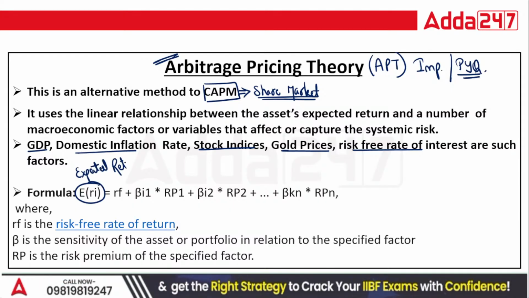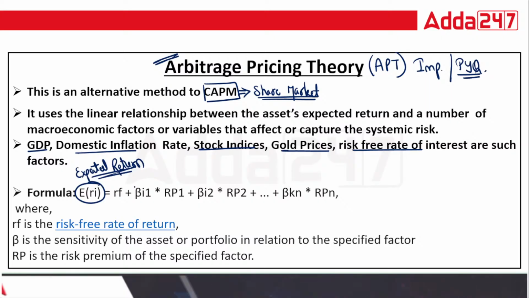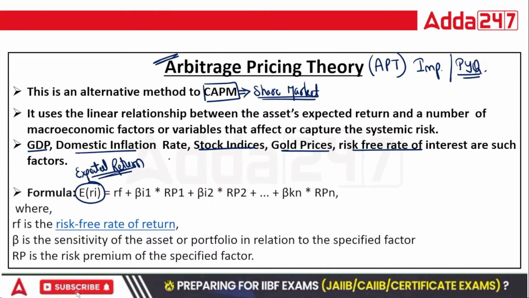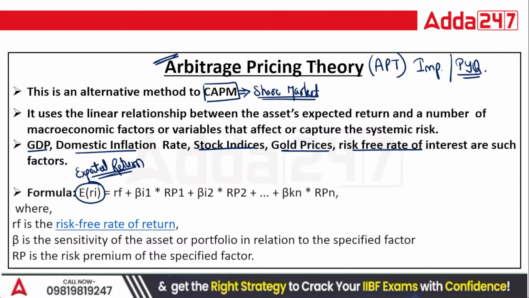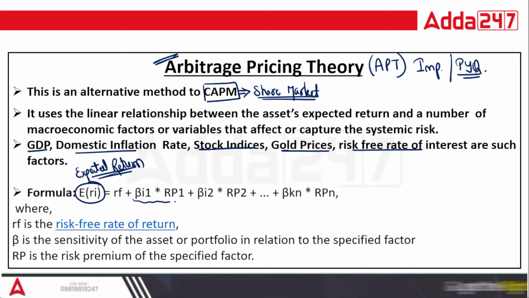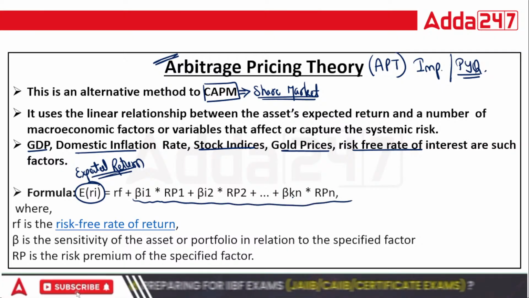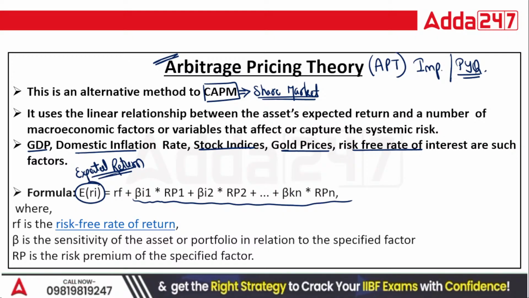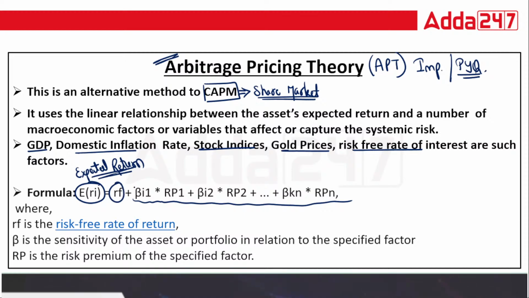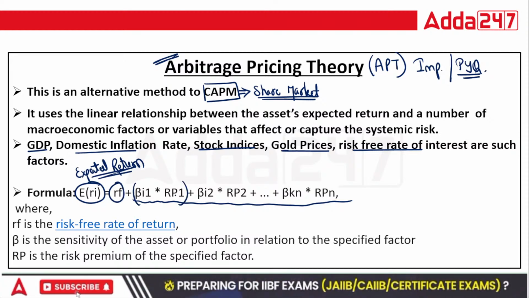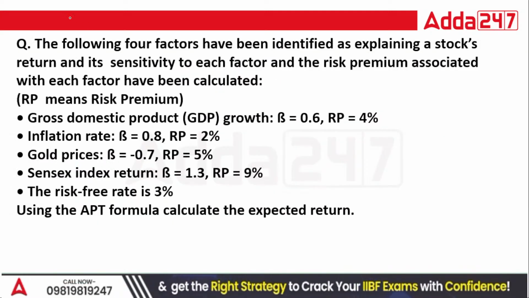So as per this APT formula, they are saying why to take only the stock prices when you have other factors also. So as per APT formula, you are going to take all the other factors also in your calculation of expected return. Yes, chaliye, now how to calculate it? You require, of course, risk-free plus beta of each factor multiplied by the risk premium.